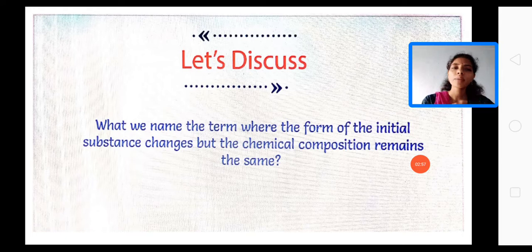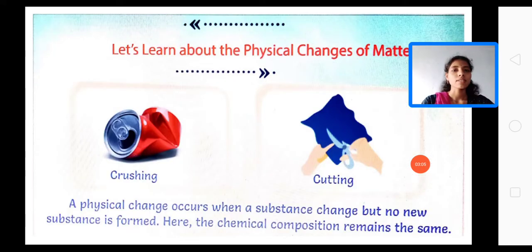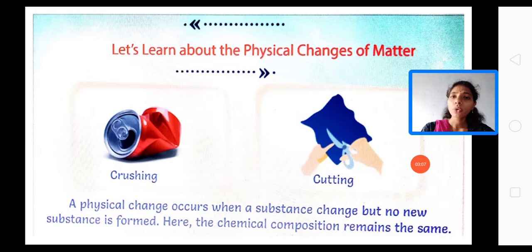So what do we name the term where the form of the initial substance changes but the chemical composition remains the same? Yes, we call these types of changes physical changes of matter. You can see examples here: crushing, cutting. These are examples of physical changes only because we do not get any new substance. Just the form is changed.